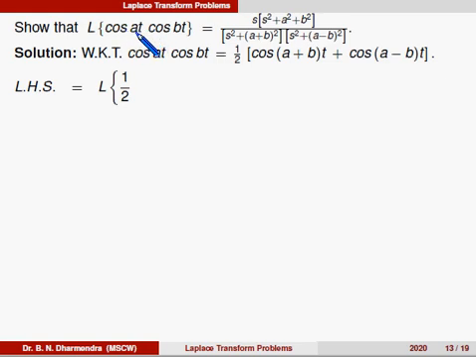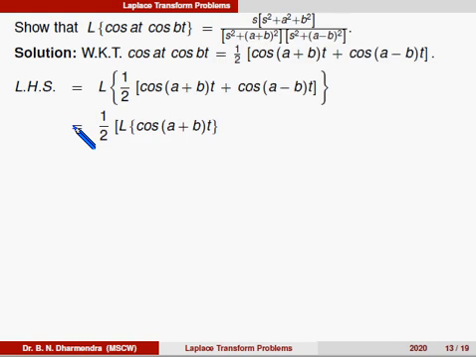Directly we can substitute that formula, Laplace of 1 by 2 into cos a plus b into t plus cos of a minus b into t. So by using the linear property, 1 by 2 is a constant term, we can take it outside. So 1 by 2 into Laplace of cos of a plus b into t plus Laplace of cos of a minus b into t.